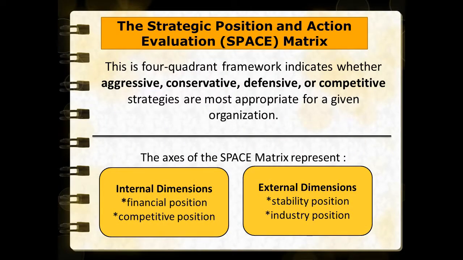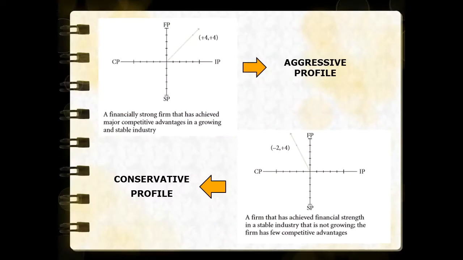The second matrix is the Strategic Position and Action Evaluation, or SPACE matrix. This 4-quadrant framework indicates whether aggressive, conservative, defensive, or competitive strategies are the most appropriate for a given organization. The axes of this SPACE matrix represent 2 internal dimensions and 2 external dimensions. These 4 factors are perhaps the most important determinants of an organization's overall strategic position. These are examples of the strategy profiles.